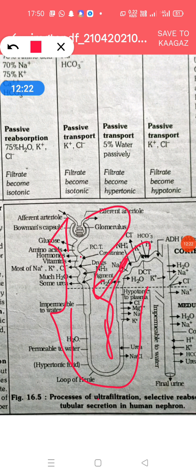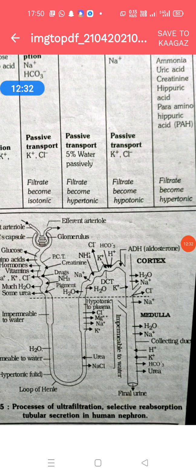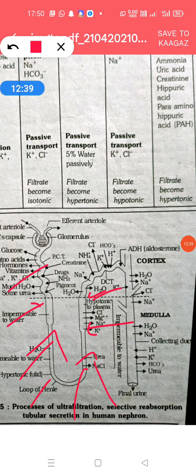Understand? So some substances escape into the peritubular capillary network, and they are then secreted from the capillary network into the DCT, then to the collecting tubule, to the duct of Bellini, to the ureter, and to the urine, and they are excreted outside of the body along with the urine.